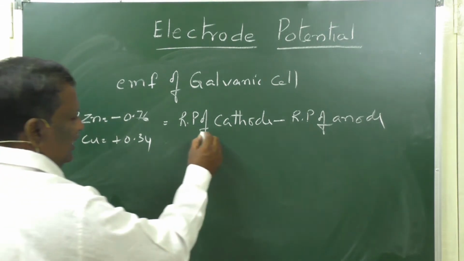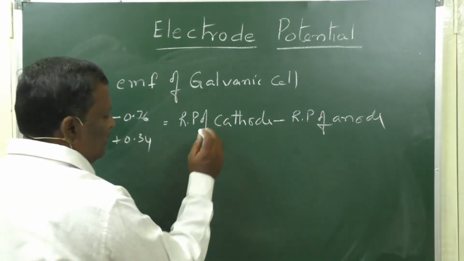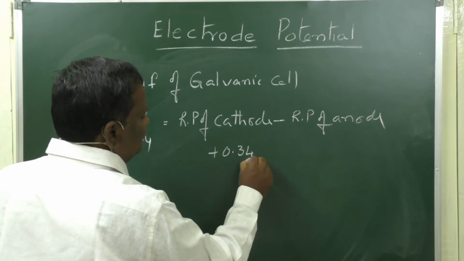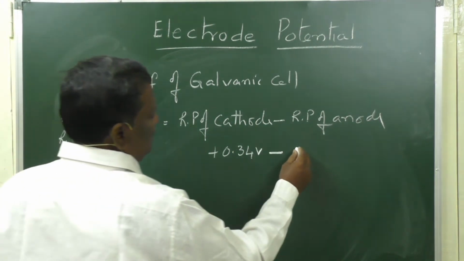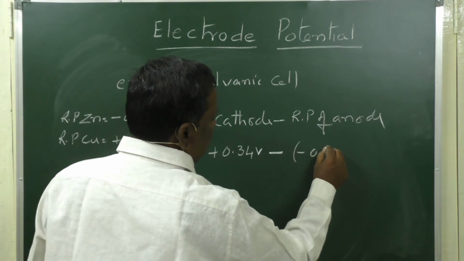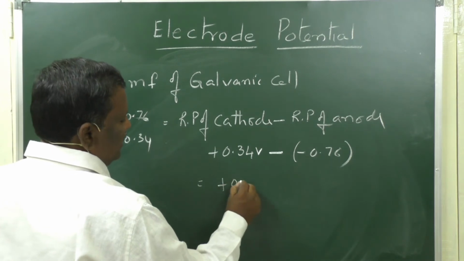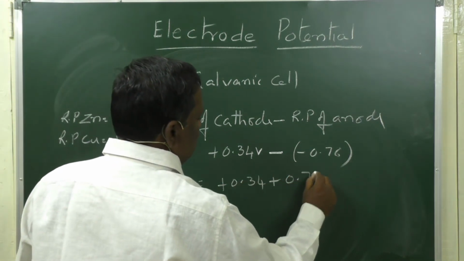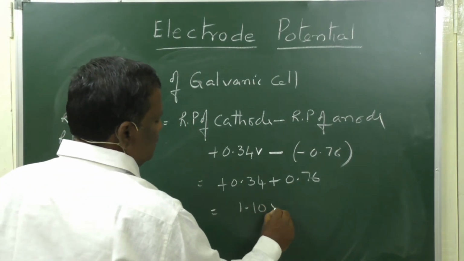Now, if you want to calculate the EMF of the galvanic cell of zinc and copper, the reduction potential of cathode is plus 0.34 volts, the reduction potential of anode is minus 0.76, so that is plus 0.34 plus 0.76, which will be 1.10 volt.